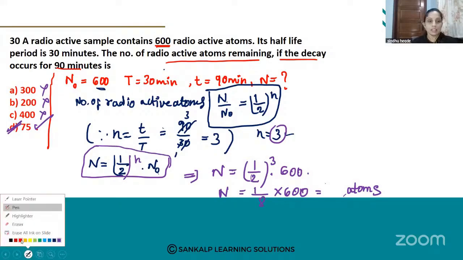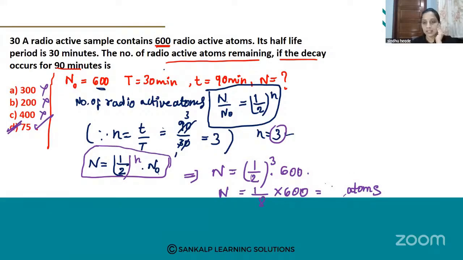See, now observe this once. I will explain it one more time. Here they ask the value of the number of radioactive atoms remaining after the decay occurs in 90 minutes. So first write all the given things here and then substitute or write the formula.